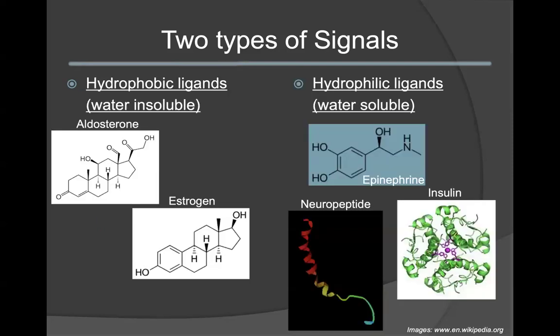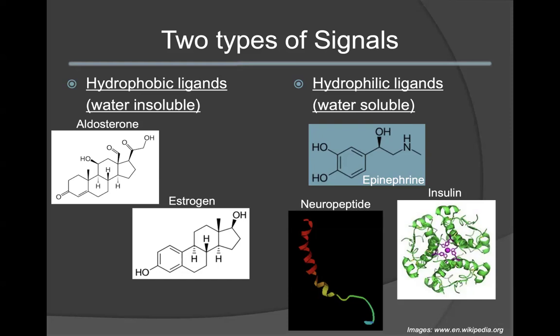This slide gives an example of your two different types of signals. Hydrophobic ligands being water insoluble. Common examples are your steroid hormones, as we can see here. Recognize the four-ring structure that is common for steroid molecules. Here we have aldosterone as well as estrogen.